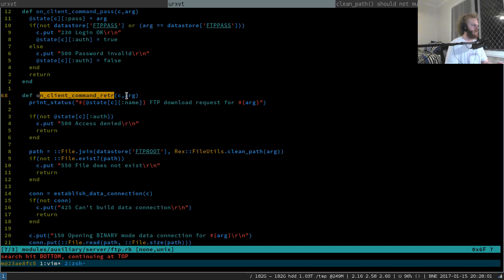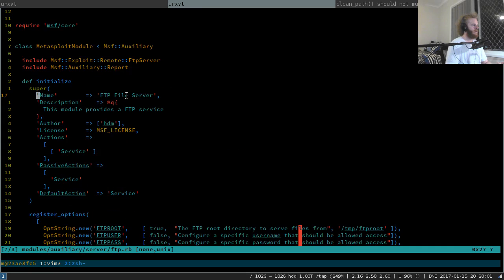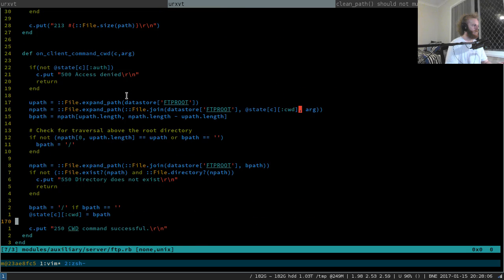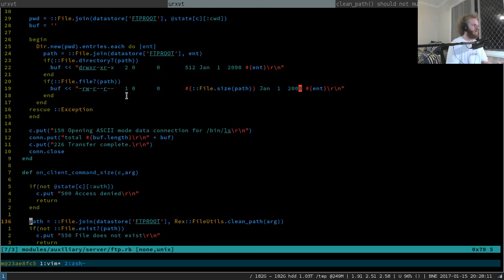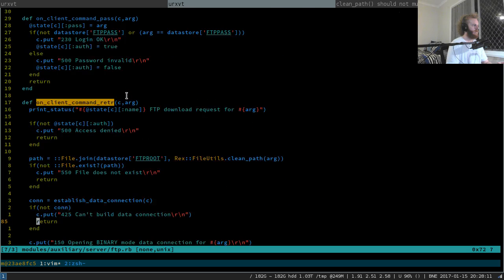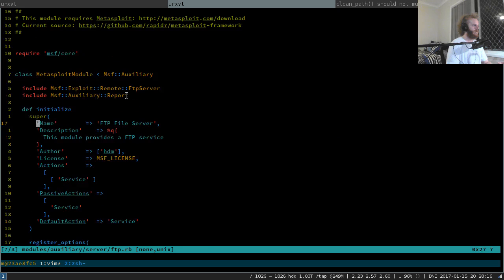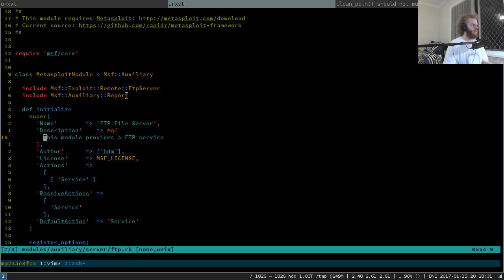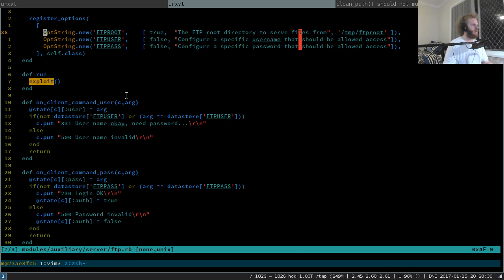How is stuff dispatched by this module? How does this module even work? Def run calls exploit. Is there an exploit? No. How does this module even start up? The run function calls exploit.